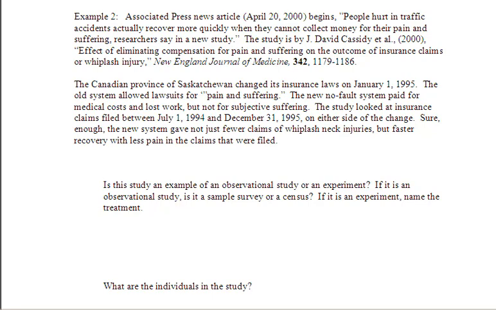The study looked at insurance claims filed between July 1st, 1994 and December 31st, 1995 on either side of this change. Sure enough, the new system gave not just fewer claims of whiplash neck injuries, but faster recovery with less pain than the claims that were filed. Is this study an example of an observational study or an experiment? Well, remember, if we're working with an experiment, we have to be able to identify some kind of treatment. There was no treatment given here. We simply observed insurance claims. And so we would have to say that this is an observational study.